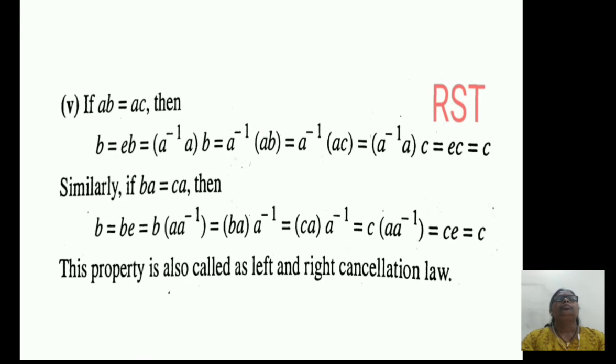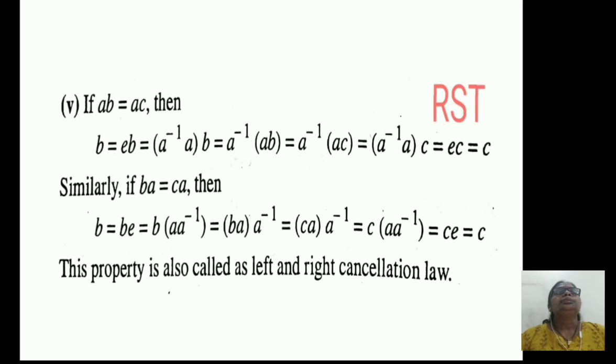Now we consider the proof of the fifth result. Here we have to prove the left and right cancellation laws. If AB equals AC, then B equals C. Consider B. B can be written as B equals E into B, where E is the identity element, which is equal to bracket A inverse into A bracket complete into B. That means E is replaced by A inverse into A.